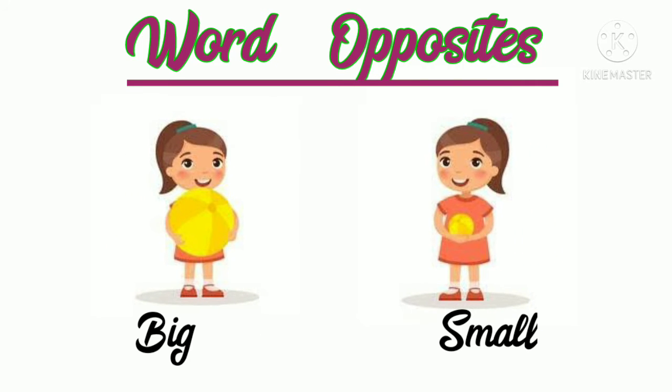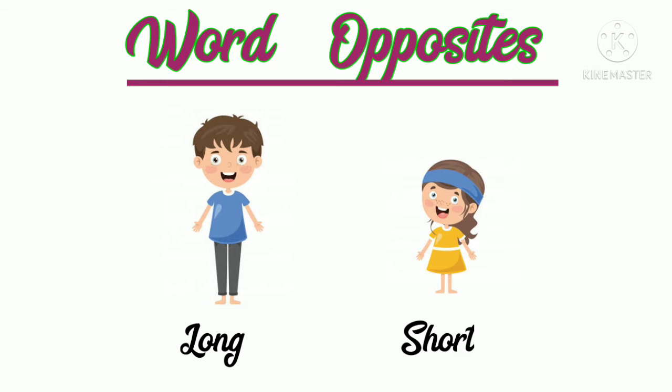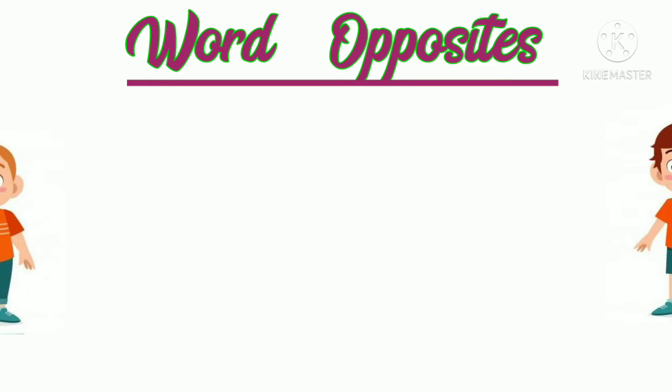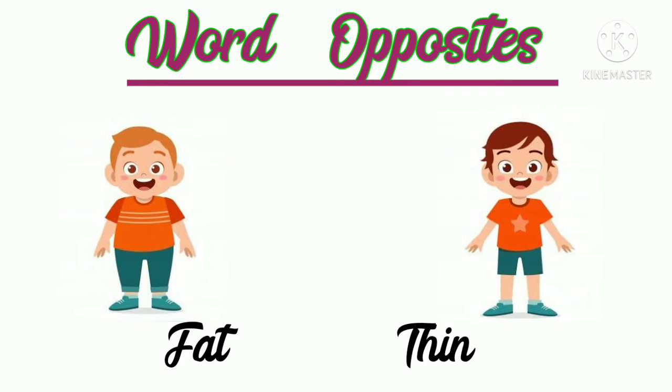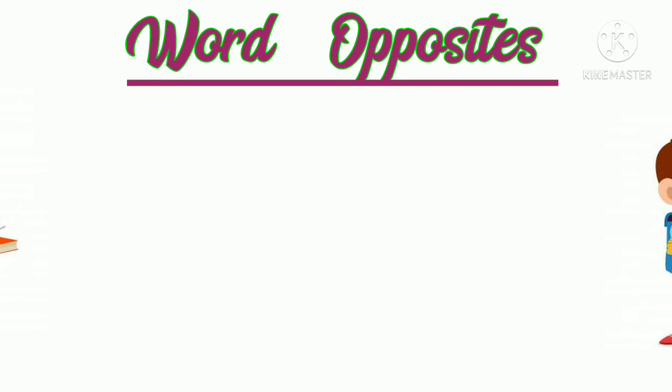Next word is big. Big means bada and its opposite is small. Small means chota. Next is long and its opposite is short. Next is fat. Fat means mota and its opposite is thin. Thin means patla.